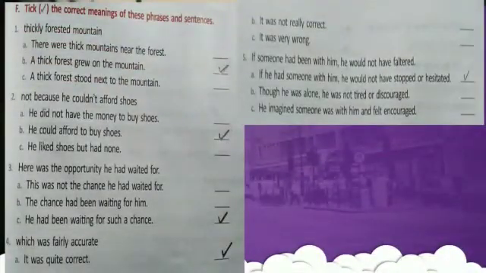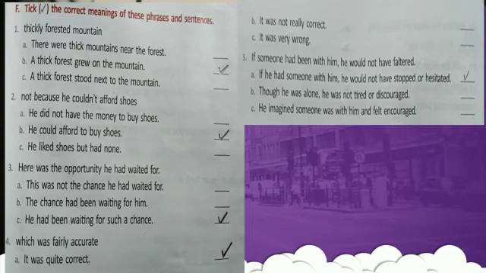The next one is: take the correct meanings of these phrases and sentences. The first one is thickly forested mountain. Here the options they give are: there were thick mountains near the forest; a thick forest grew on the mountain; a thick forest stood next to the mountain. Which one is correct here? A thick forest grew on the mountain.